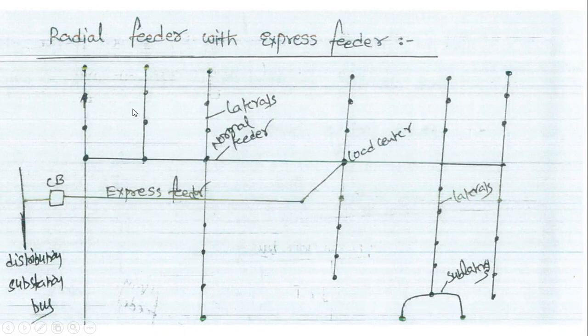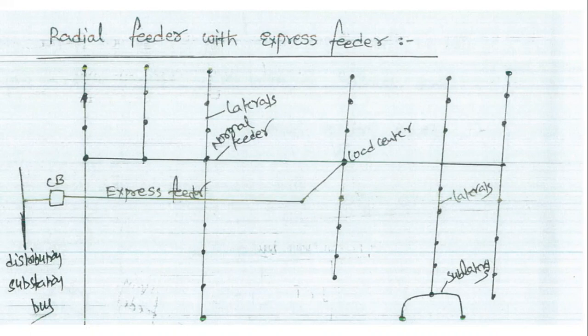The dotted lines indicate the load points. In that express feeder, there are no laterals in between. There is only a single feeder connected between the distribution substation and the load centers.